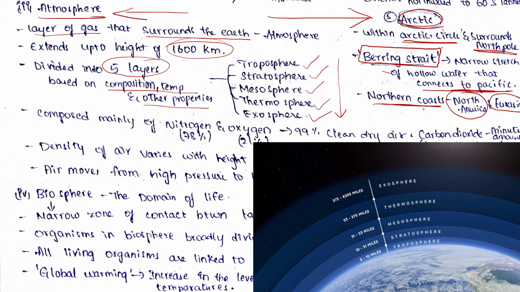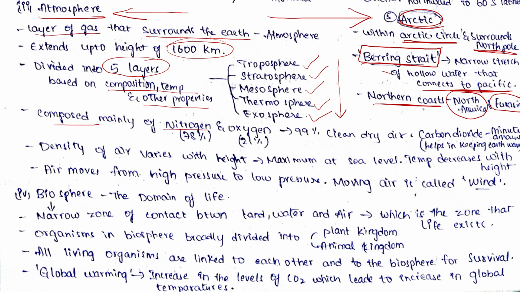And atmosphere is composed mainly of nitrogen and oxygen. Nitrogen is 78% and oxygen is 21%. And these both gases make 99% of clean dry air. And carbon dioxide also exists in the atmosphere but in a minute amount. And the carbon dioxide helps in keeping the earth warm.